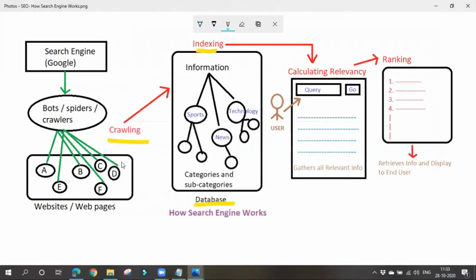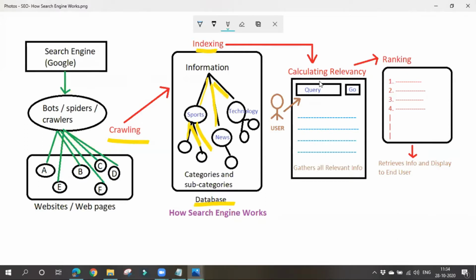Why does it have to divide the information into categories and subcategories? So that it can retrieve the information easily. See, it will be dividing the information into sports, news category, technology category. Again under sports, it will be like cricket, volleyball, hockey, again indoor games, outdoor games. Under indoor games, it will go for chess, some kind of like carroms. Like that it will be storing information based on categories and subcategories, so that when someone searches for any particular information, it can retrieve and easily display it to that particular user.